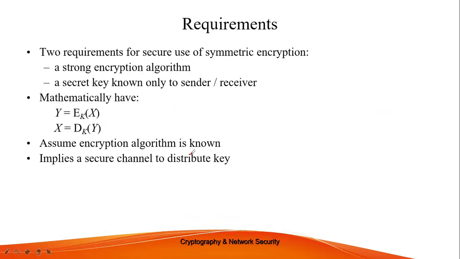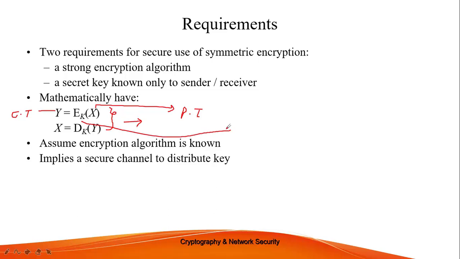So now what are the requirements? Again, this is written in some mathematical way that we have to understand also, because these are used widely throughout this particular topic. So this is nothing but the same thing, right? Here x acts as the input. This is my plain text, I am writing it as plain text PT, and this is my ciphertext CT, right?